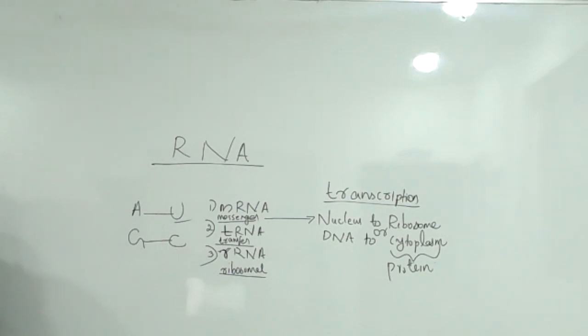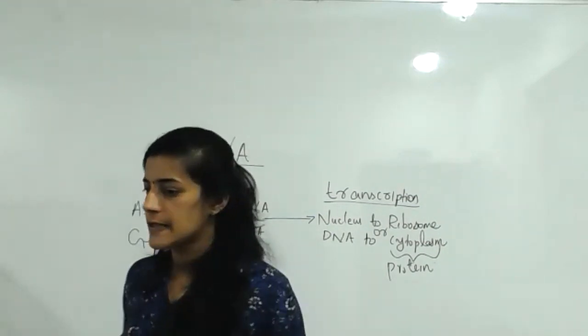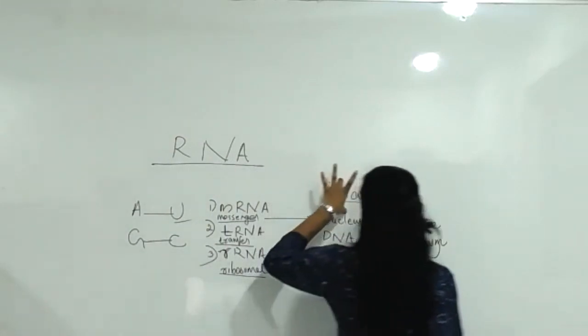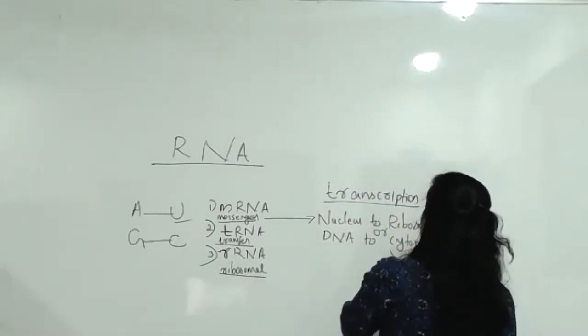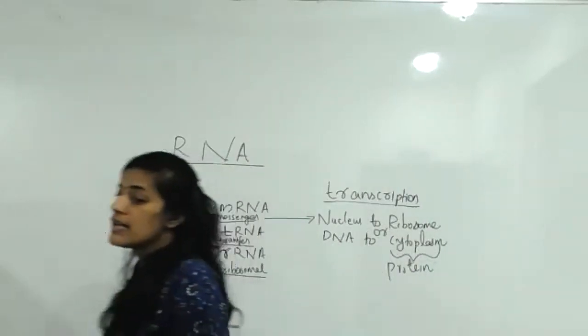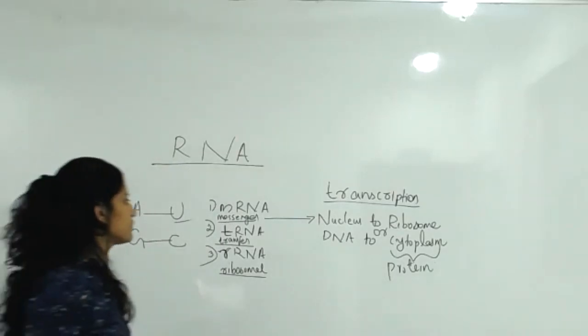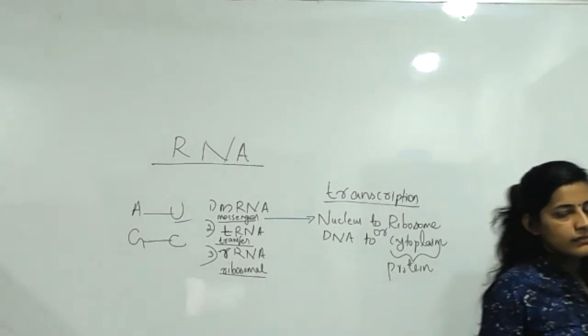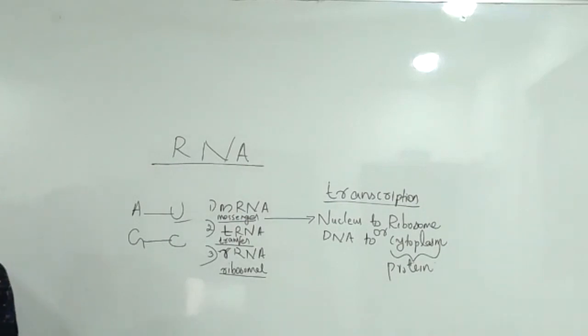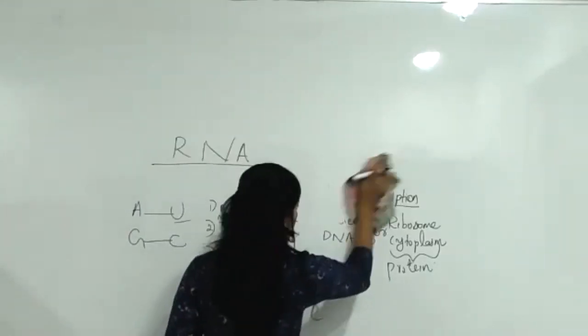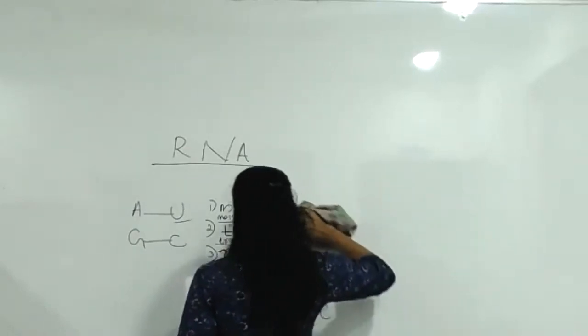Is this much clear about messenger RNA? What are the functions? Message transformation. That process is called transcription. The message is coming from nucleus to ribosome, or DNA to cytoplasm, and in cytoplasm the protein is synthesized. This much clear? mRNA related topic clear? Okay, now we are moving on. mRNA over.